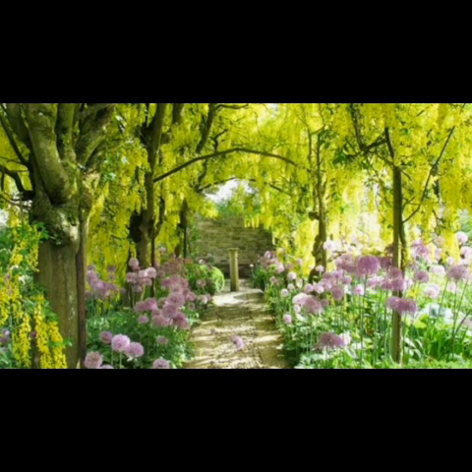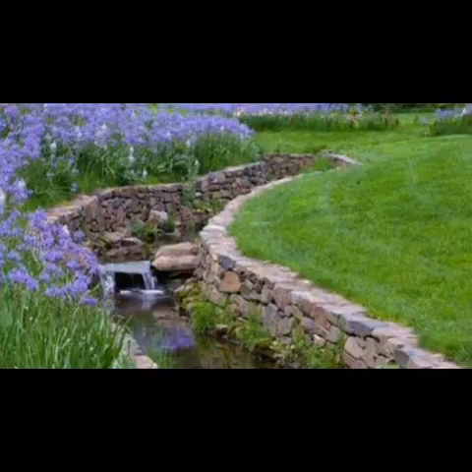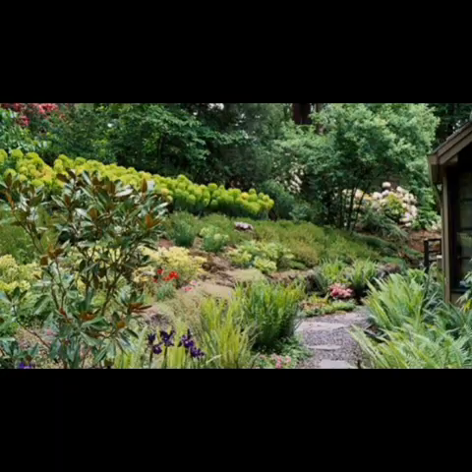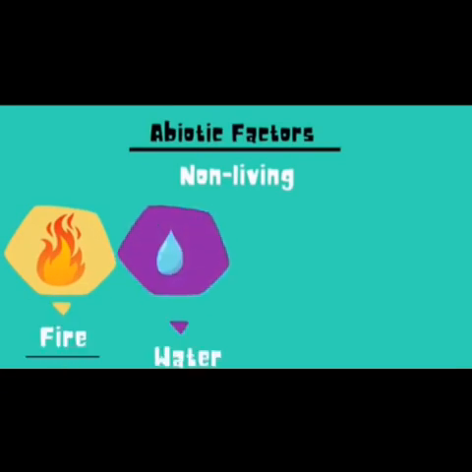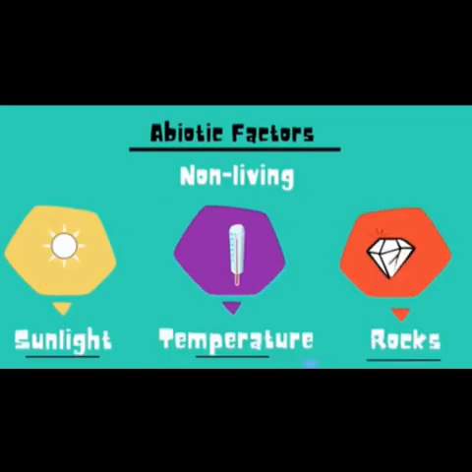The growth, reproduction, and other activities of all these biotic living organisms are dependent on the abiotic factors like temperature, light, soil, water, etc.